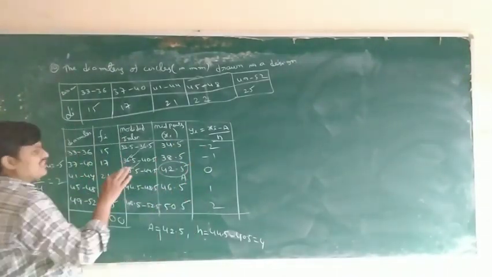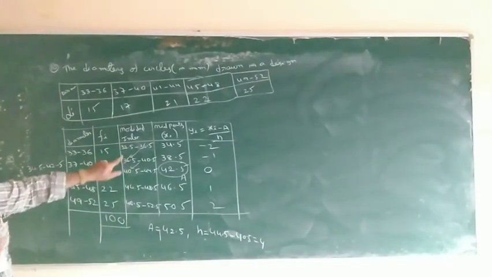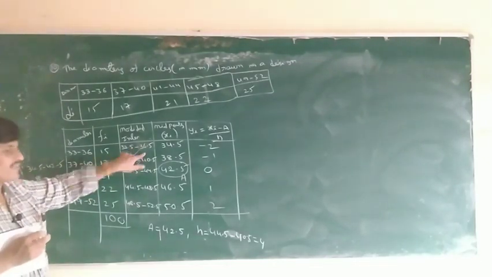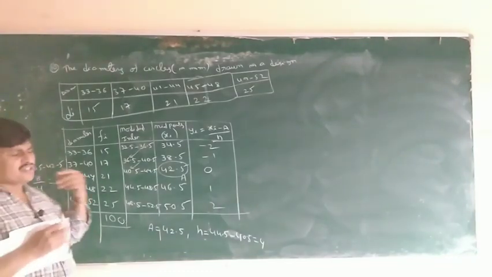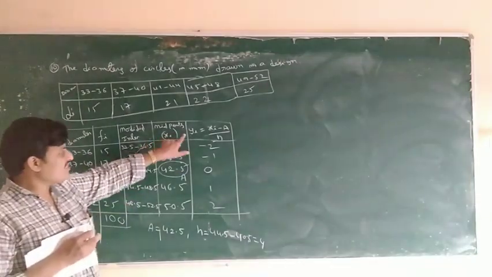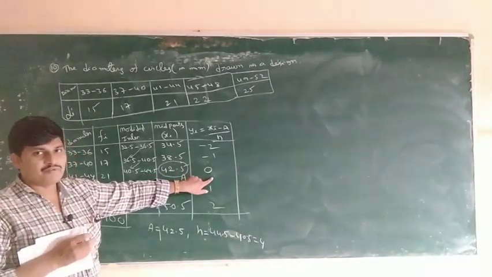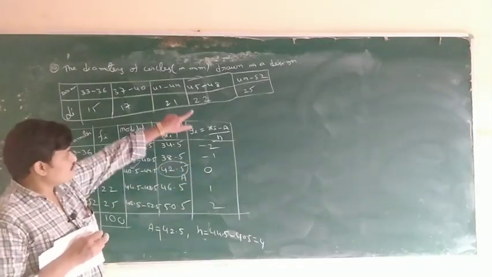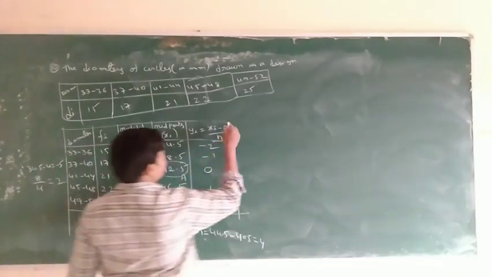Any interval, the difference may be 10, or for example in the previous problem the difference was 30. So this is 4 difference. Difference is not important, any type of difference, but the yi for the middle one a is 0. Remaining minus 1, minus 2, minus 3, 1, 2, 3 and so on. The total is 0.